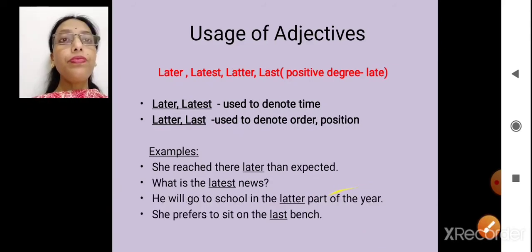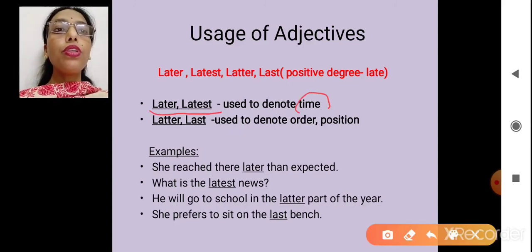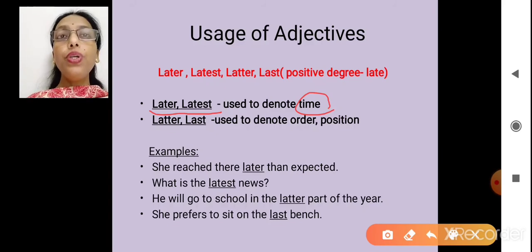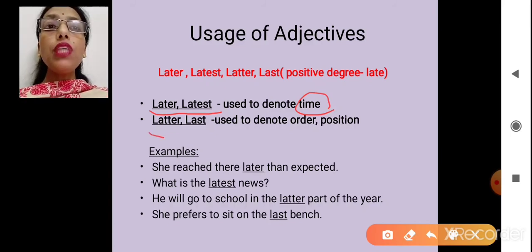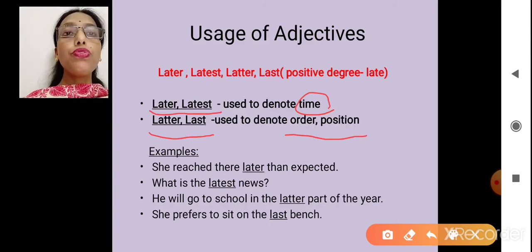Okay? Later, latest, latter, last. Now look here, if I am talking about later and latest, I am talking about time. Yes, I am talking in regard with time. But if I'm saying latter and last, then I'm talking about the order or position.